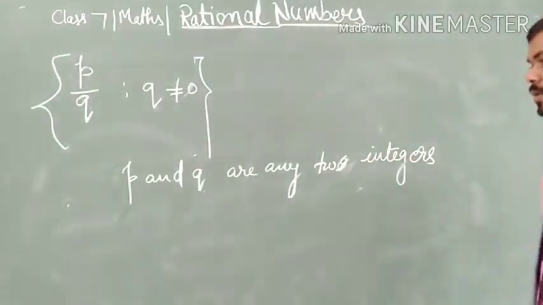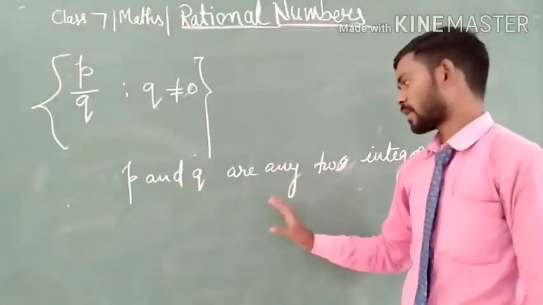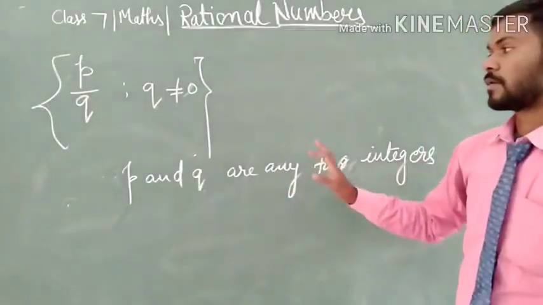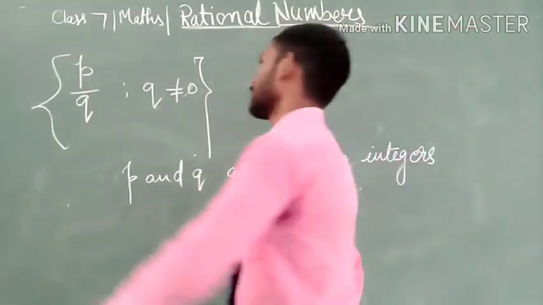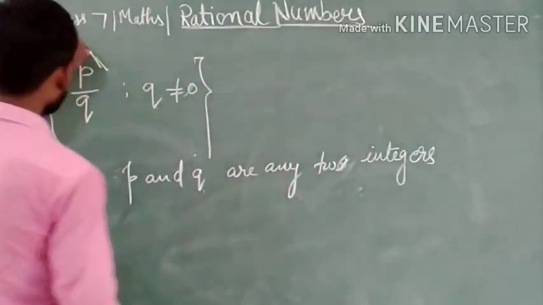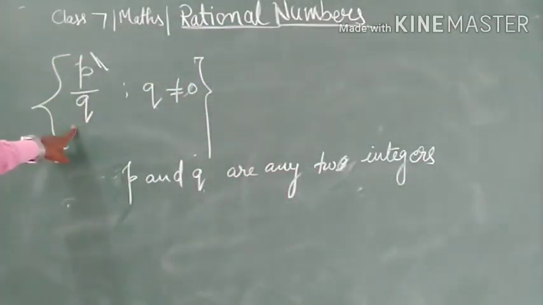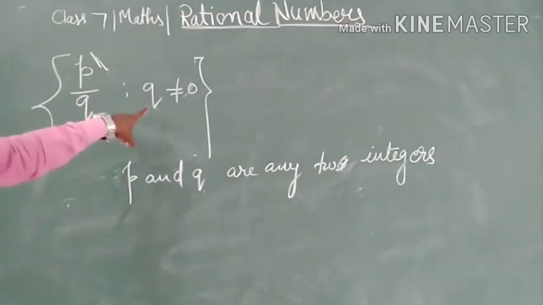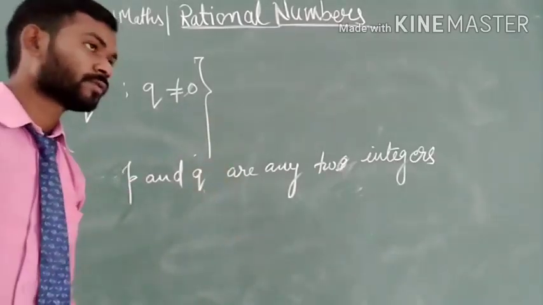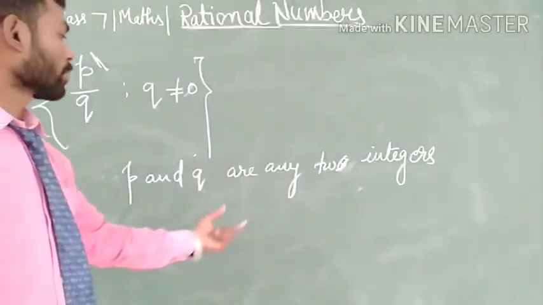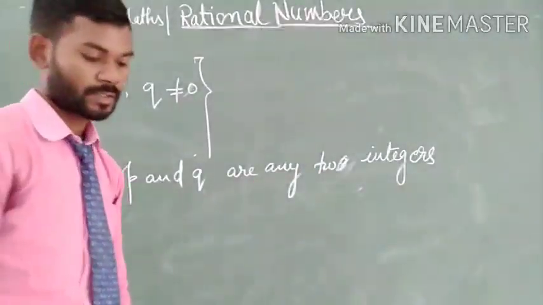Okay, where p and q are any two integers. Therefore, we say that any number that can be written in the form of p upon q is known as a rational number, having the condition q does not equal 0, where p and q are any two integers.